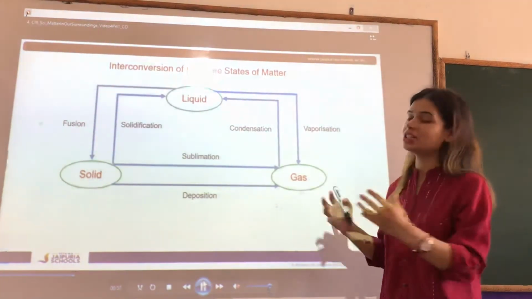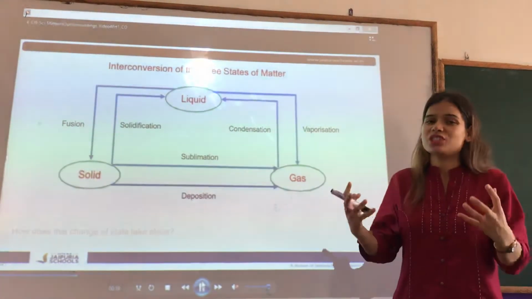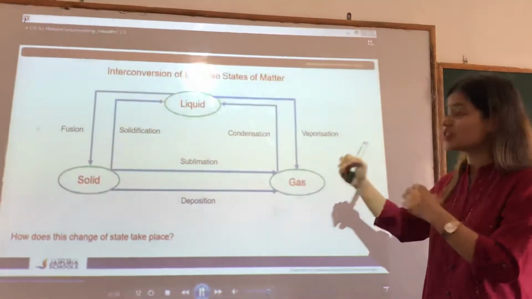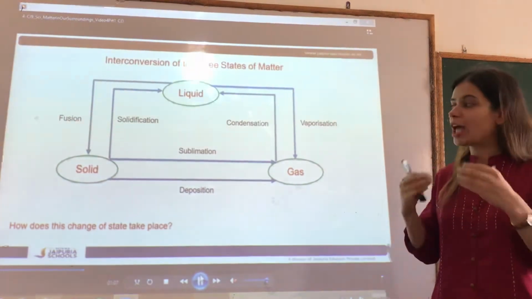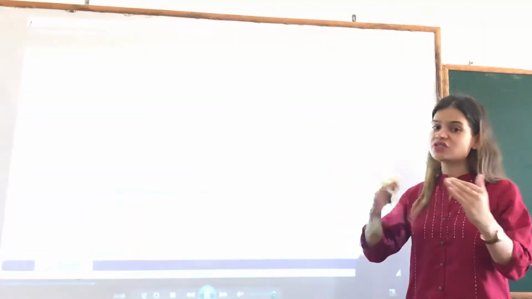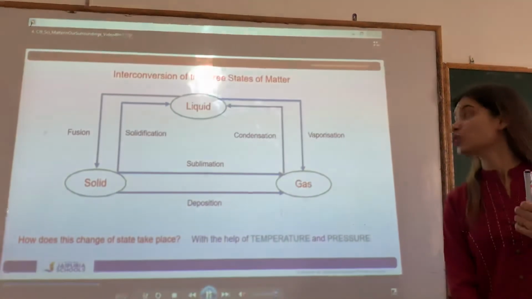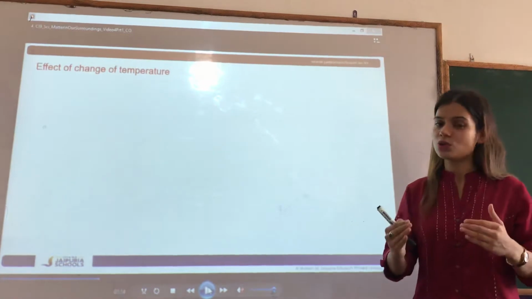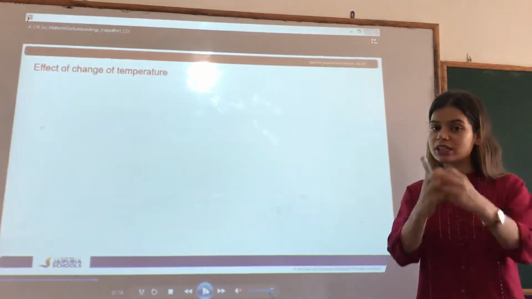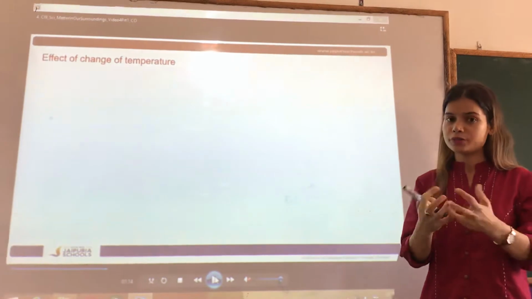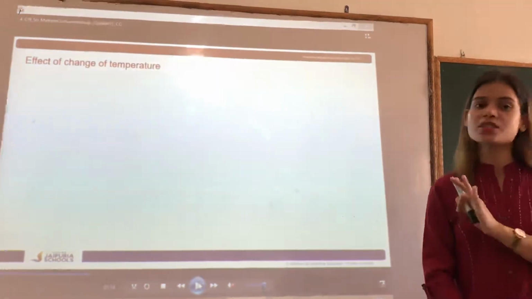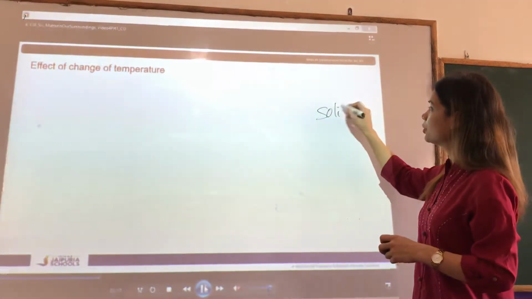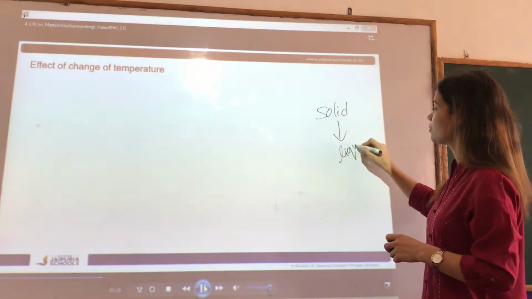Okay, so now the question arises: how can we change this, what is causing that change, how is this change of state brought about, and what happens inside the particles when these changes are occurring? I mean, when the solid is in solid state, it has a different property. When it converts into liquid, it changes. So is there any change also occurring inside its particles or not? Let us try to see it. So first of all, we will take the first change, that is the conversion of solid into liquid. So we will understand the conversion of solid into liquid.